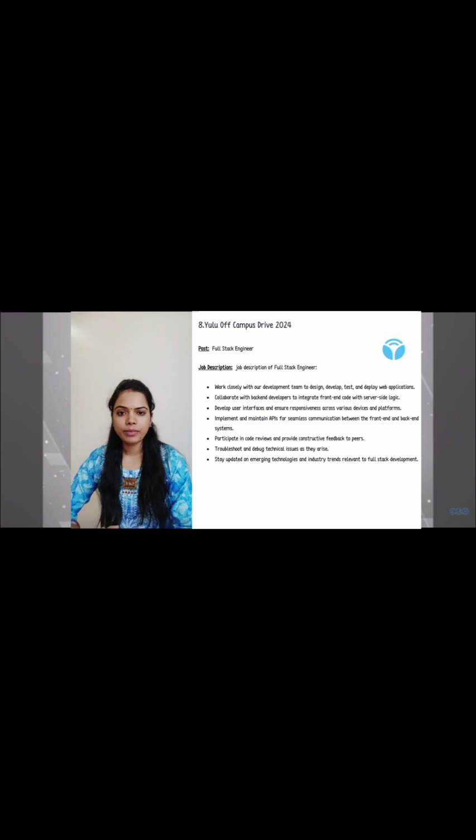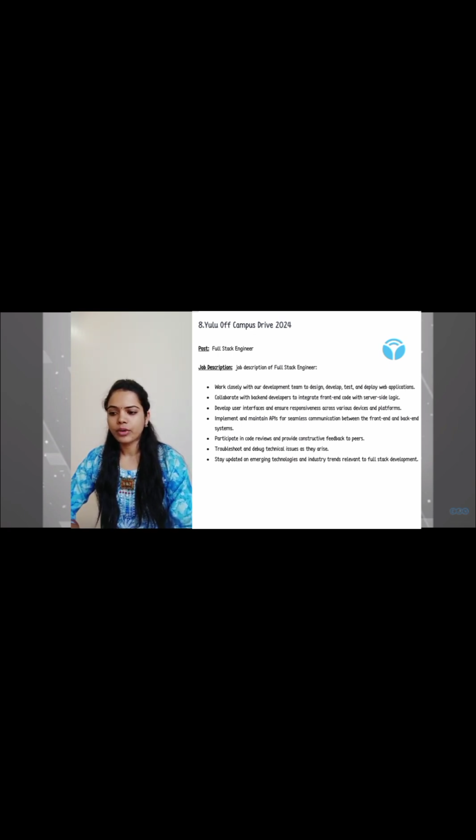There is a ULU Campus Hire 2024 for the post of full stack engineer. Let's see the job description of a full stack engineer. Work closely with the development team to design, develop, test, and deploy the web applications. Collaborate with the back-end developers to integrate front-end code with the server-side logic. Develop user interfaces and ensure responsiveness across various devices and platforms. Then implement and maintain the APIs for seamless communication between the front-end and back-end systems.